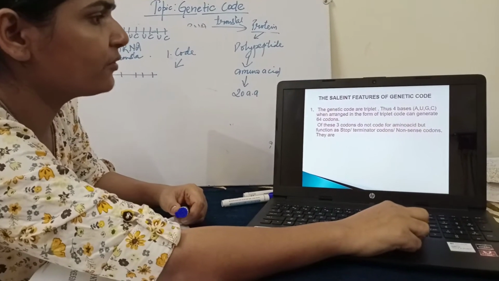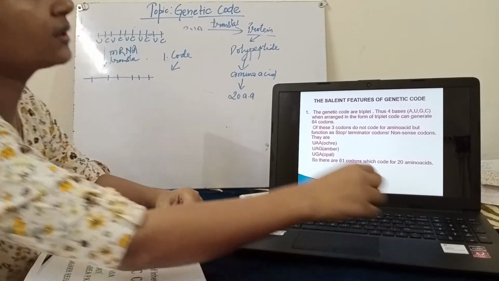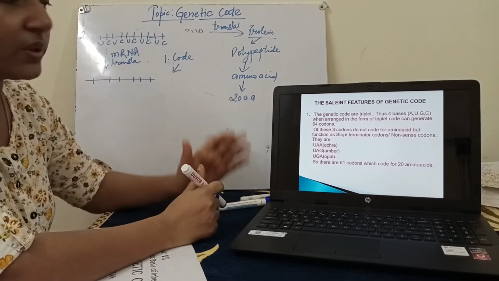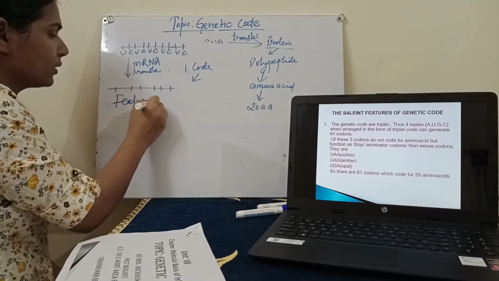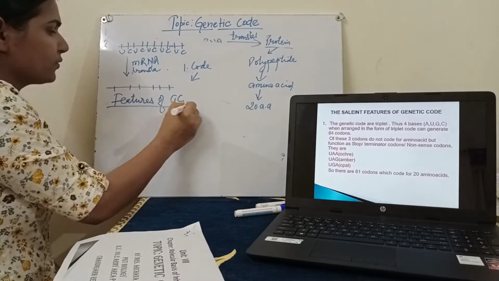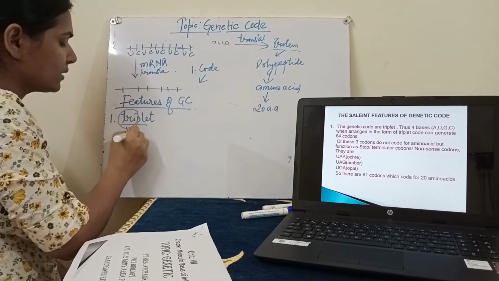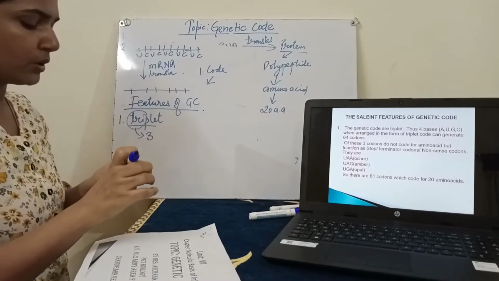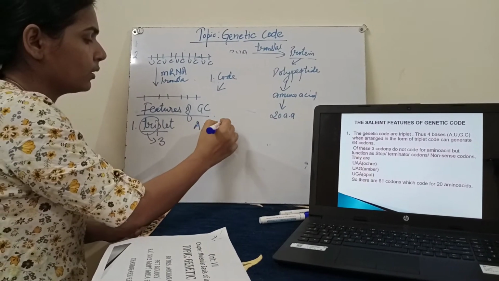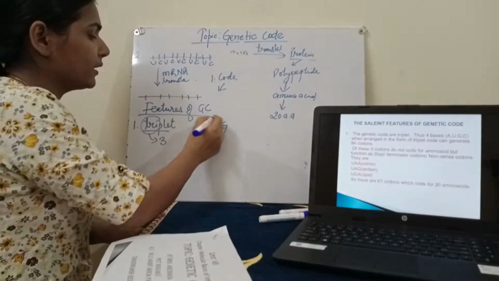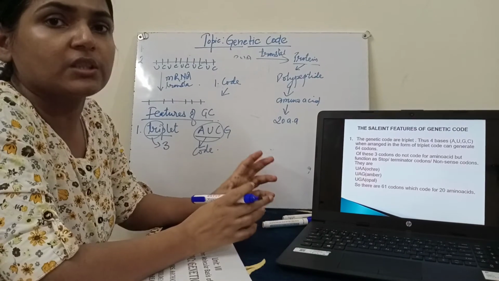Now these are the salient features of genetic code. What are the characteristics of genetic code? It's very important, and it is generally asked in the examination also. From the examination point of view, it's very important. The first and foremost feature is that the genetic code is triplet in nature. Tri means 3. As I told you earlier, it was proposed by the physicist George Gamow that out of these 4 nucleotides, 3 at a time will code for a particular amino acid. That is why we say the genetic code is triplet in nature.